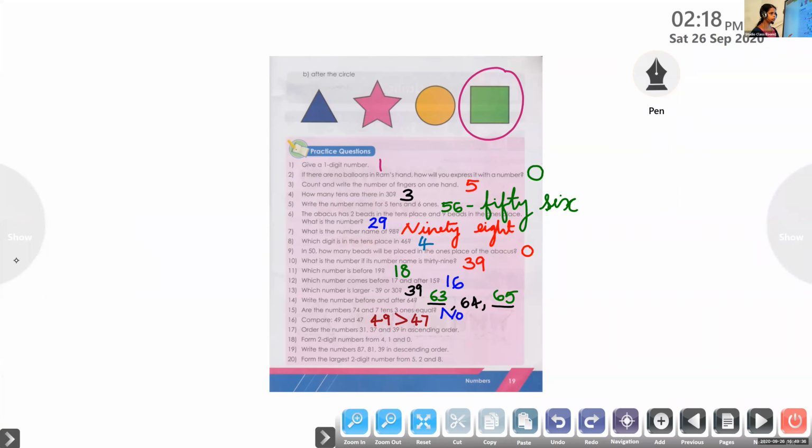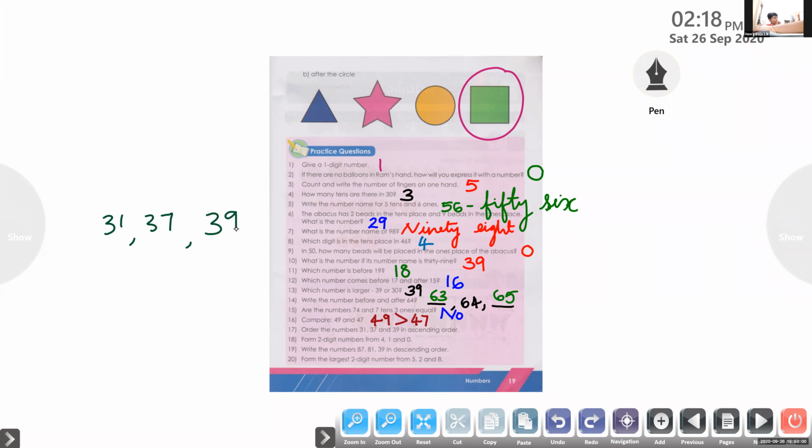O-R-D-E-R. Order the numbers 31, 37 and 39 in A-S-C-E-N-D-I-N-G, ascending order. See, we have 31, 37 and 39.